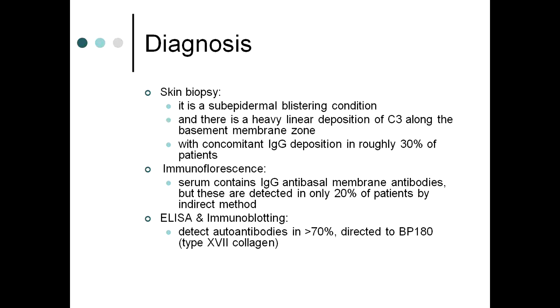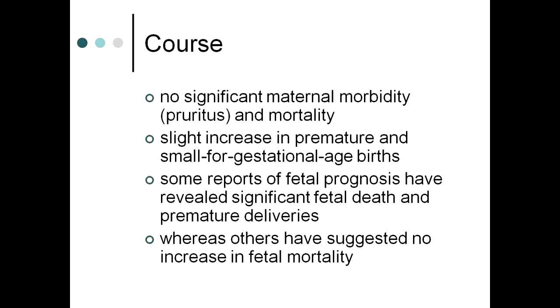On immunofluorescence, serum contains IgG anti-basal membrane antibodies. ELISA and immunoblotting detect autoantibodies in greater than 70%, which are directed to BP180, bullous pemphigoid 180, that is type 17 collagen. The good thing is that there is no significant maternal morbidity and mortality other than the pruritus for the mother. There is a slight increase in premature and small for gestational age births. Some reports of fetal prognosis have revealed significant fetal death and premature deliveries.